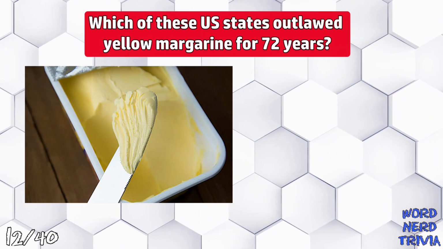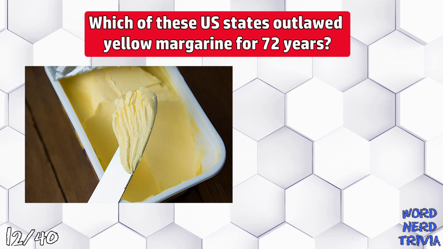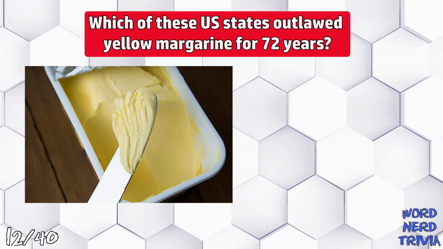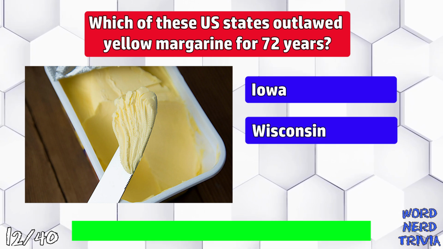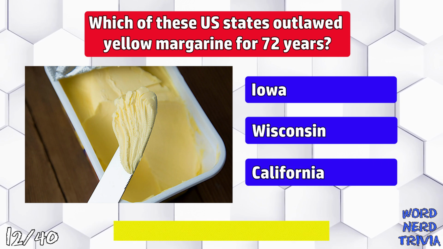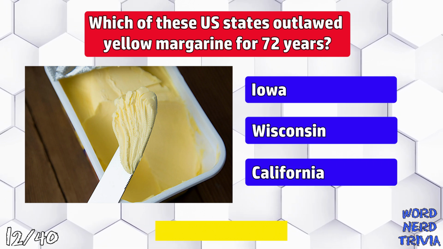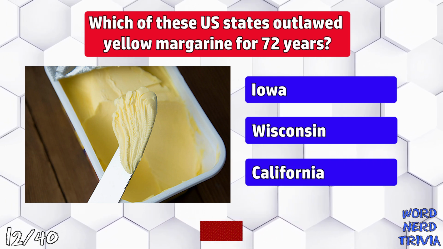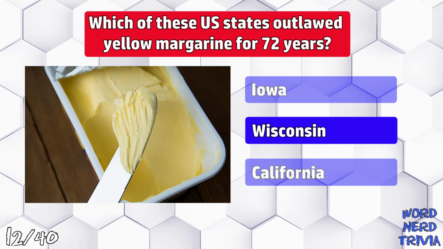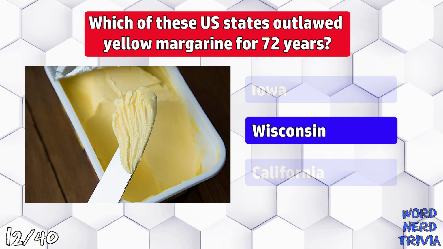Which of these U.S. states outlawed yellow margarine for 72 years? Iowa, Wisconsin, or California? The answer is Wisconsin, who banned margarine to protect their dairy industry.